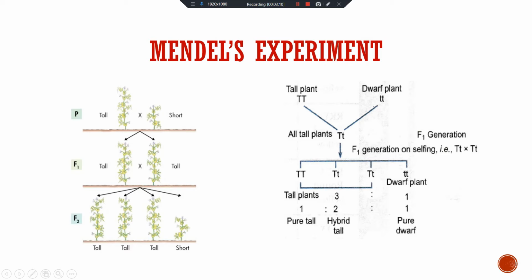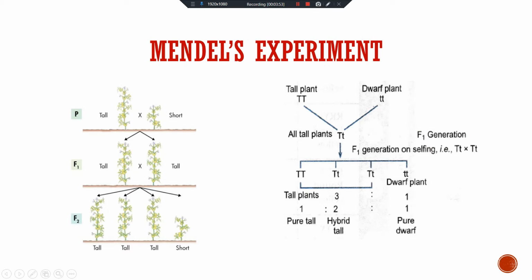Now, after that, by crossbreeding the F1 plants, in the F2 generation he got 3:1. 3:1 means 3 parts tall plant and 1 part short plant. So here he got both types of plant. Now, how did it happen? You can see here capital T and capital T. These are the genes or alleles for tall, showing the tall characteristic, and small t shows the short, dwarf plant characteristic.